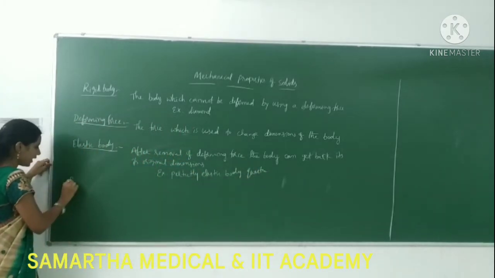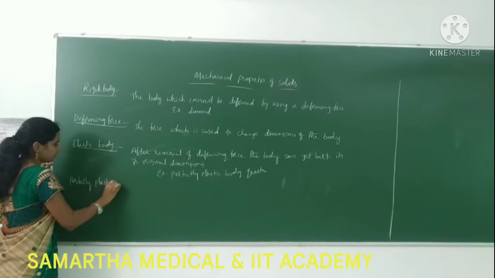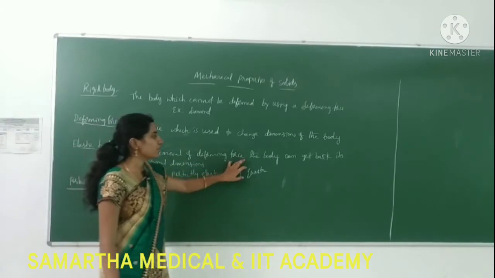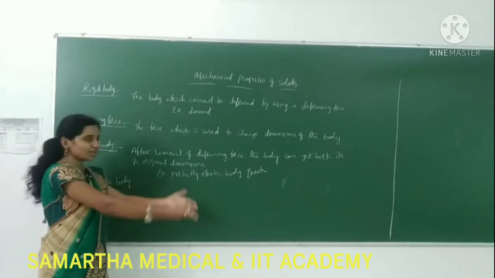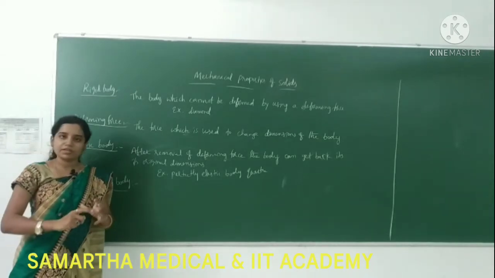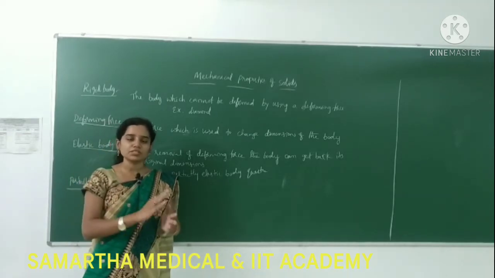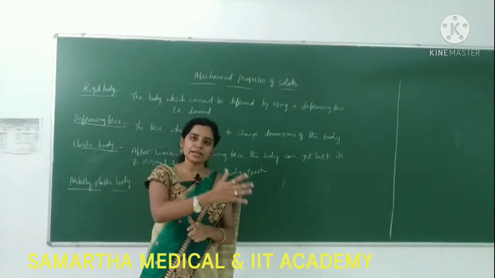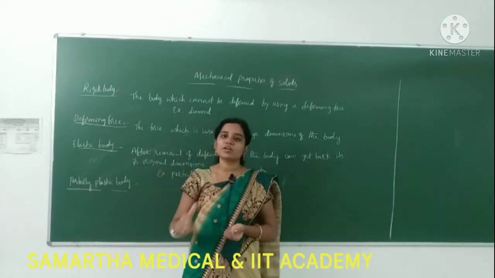Then perfectly plastic body. See, after removal of the deforming force, if it is coming back to the original dimensions, that is an elastic body. The body which is not coming to the original dimensions, that body we can call perfectly plastic body. Whenever I am applying a deforming force, it is losing its original dimensions. It is changing its shape and dimensions. Whenever I am removing that and it goes back to the original dimensions, that we call elastic body. If it is not going to the original dimensions, that we can call plastic body.